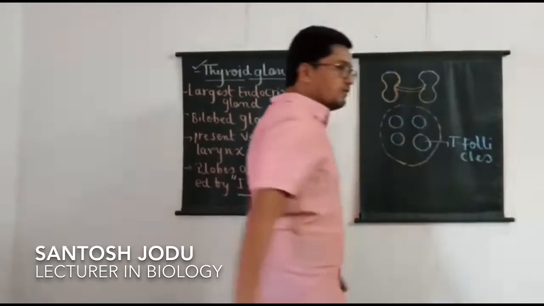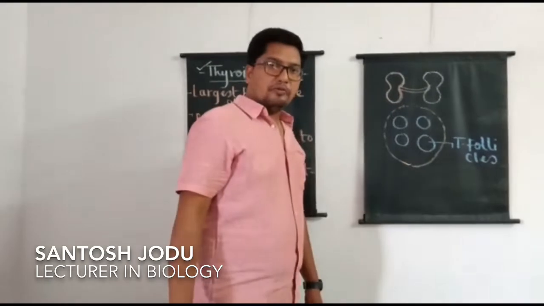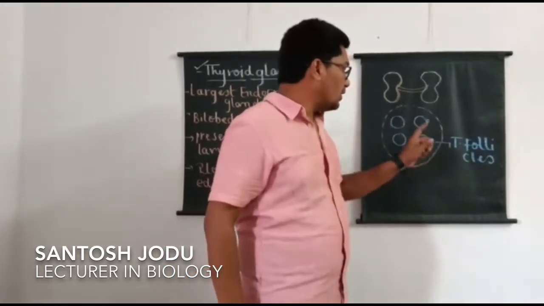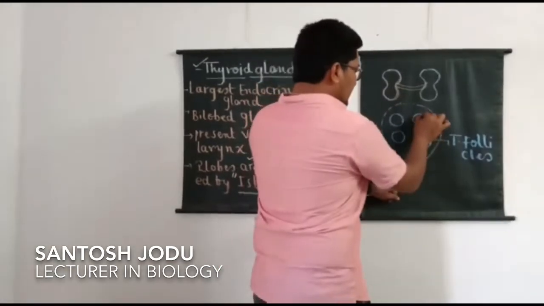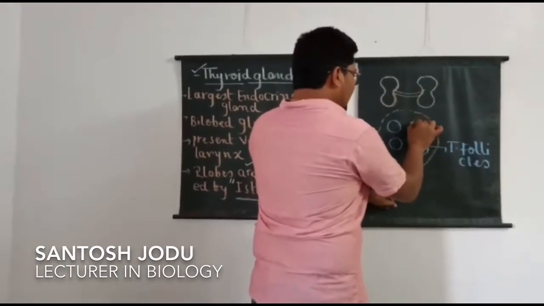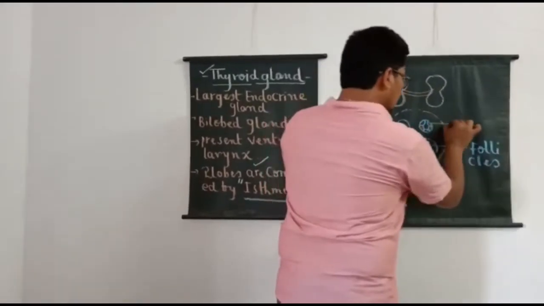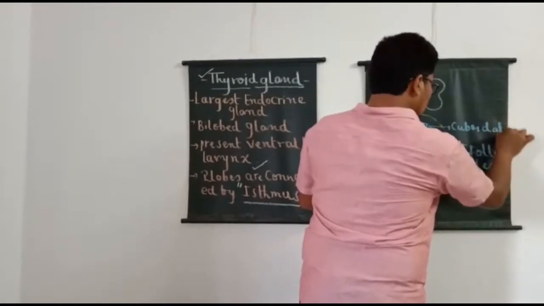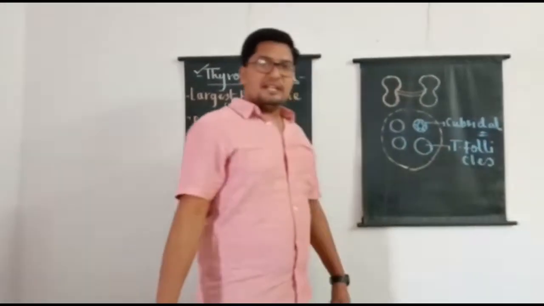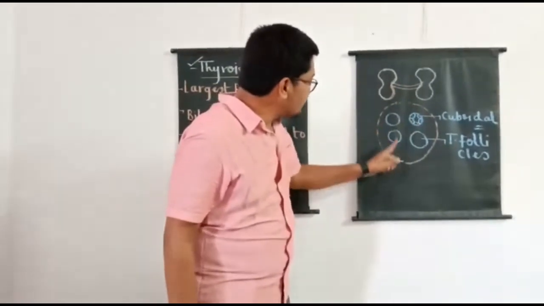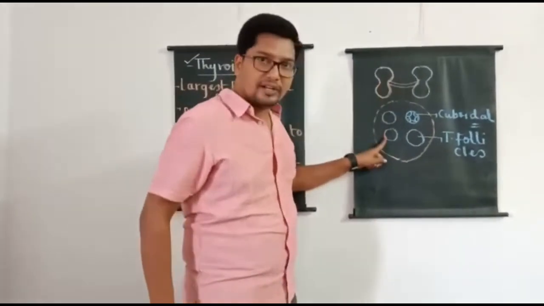So each lobe of the thyroid gland is made up of many small balloon-like structures called thyroid follicles, and these thyroid follicles are lined by cuboidal epithelial cells.